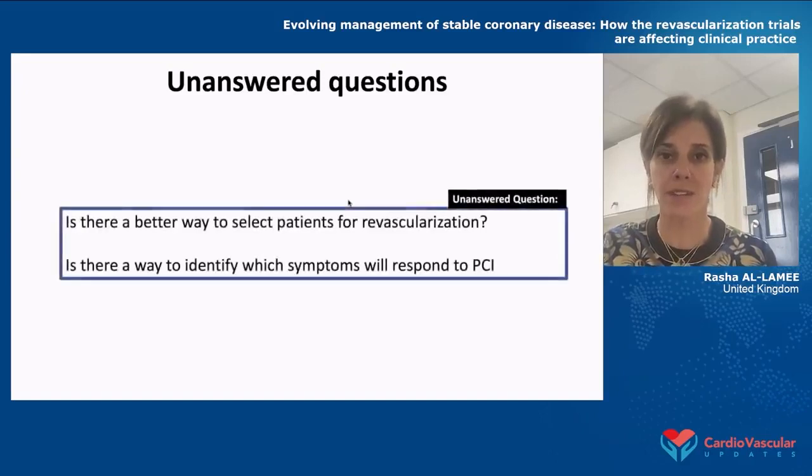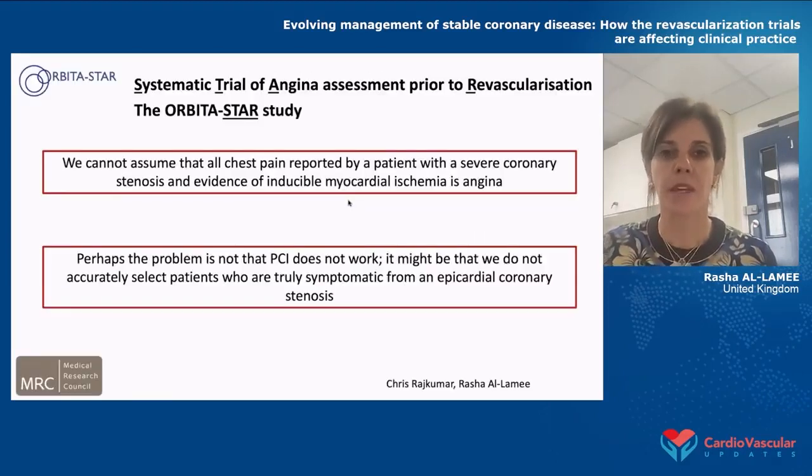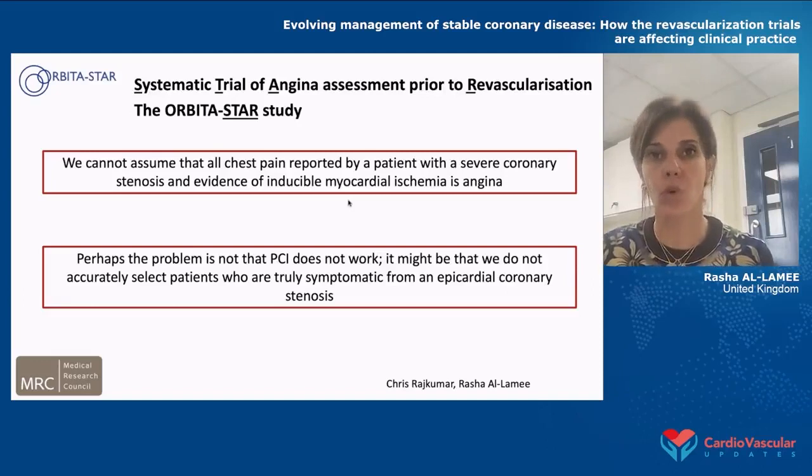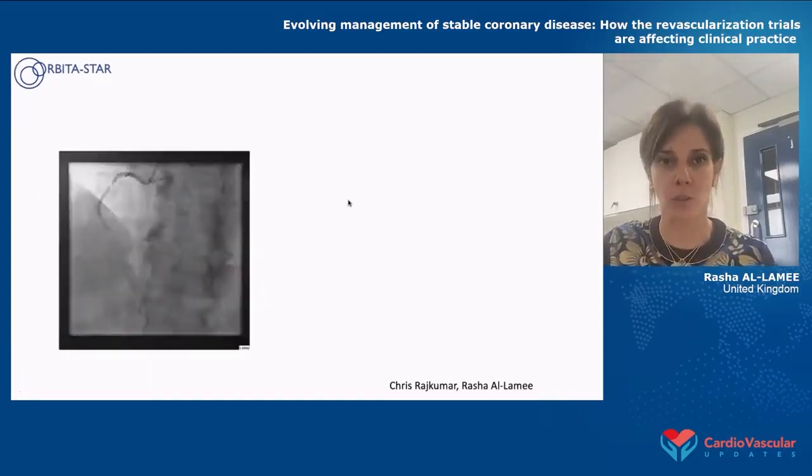The next of the unanswered questions is, is there a better way to select patients for revascularization? And can we identify which symptoms will respond to PCI? We're going to be presenting data in the next few months from the ORBITA-STAR trial, where we're really asking the question about chest pain. Our major question is, is it possible that the chest pain that some patients have is not from their epicardial stenosis, but from other causes? And perhaps for those patients, maybe angioplasty doesn't work quite as well.